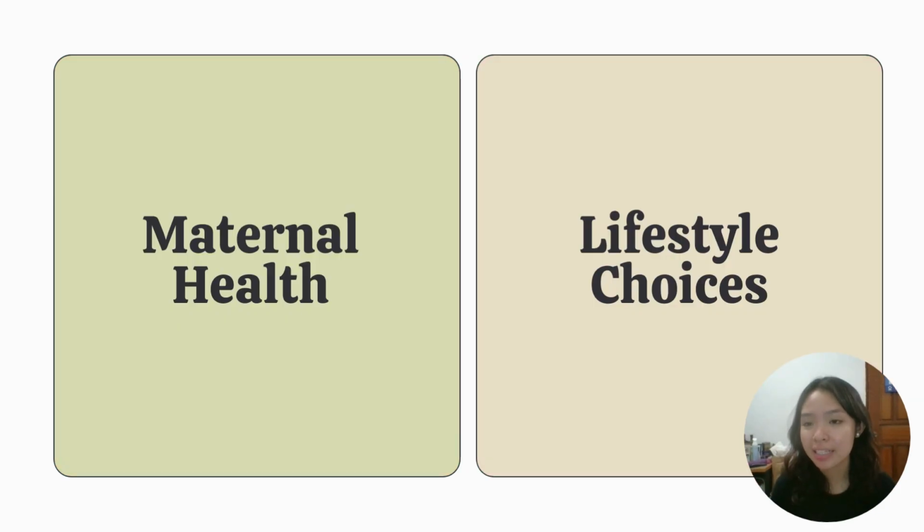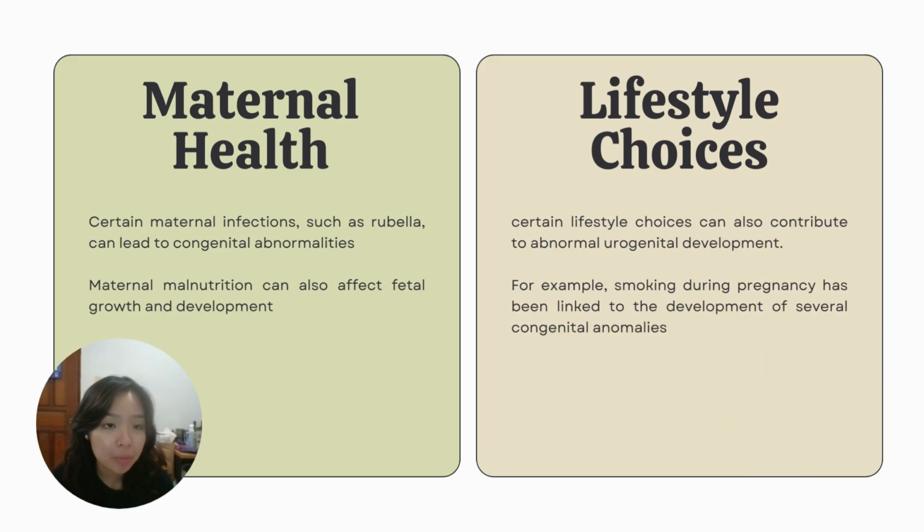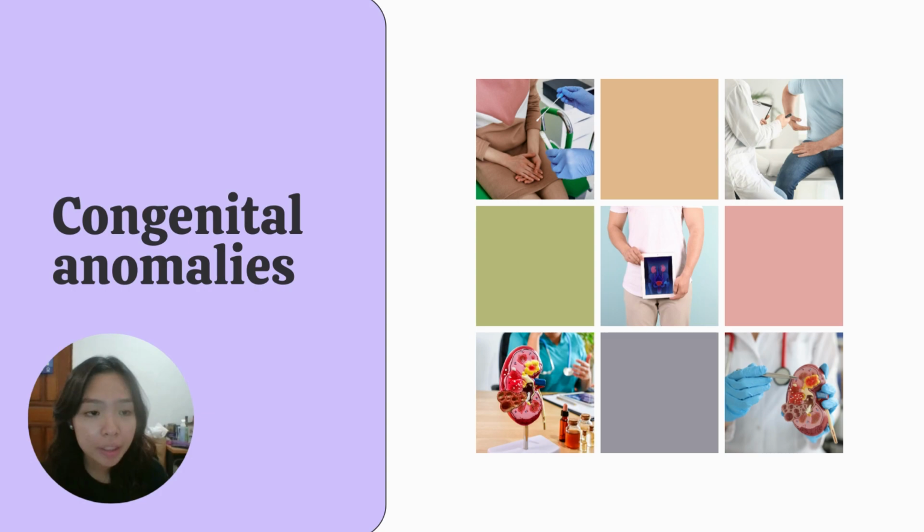Other environmental factors that can affect urogenital development are maternal health and lifestyle choices. Certain maternal infections, such as rubella, can lead to congenital abnormalities in the urogenital system. Maternal malnutrition can also affect fetal growth and development, which can also lead to abnormalities in the system. In addition, certain lifestyle choices can also contribute to abnormal urogenital development. For example, smoking during pregnancy has been linked to the development of several congenital anomalies, including those affecting the urogenital system.